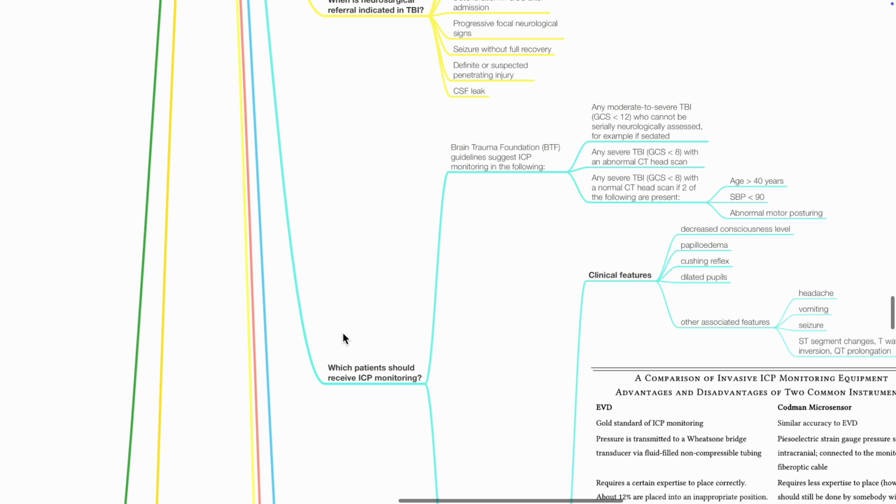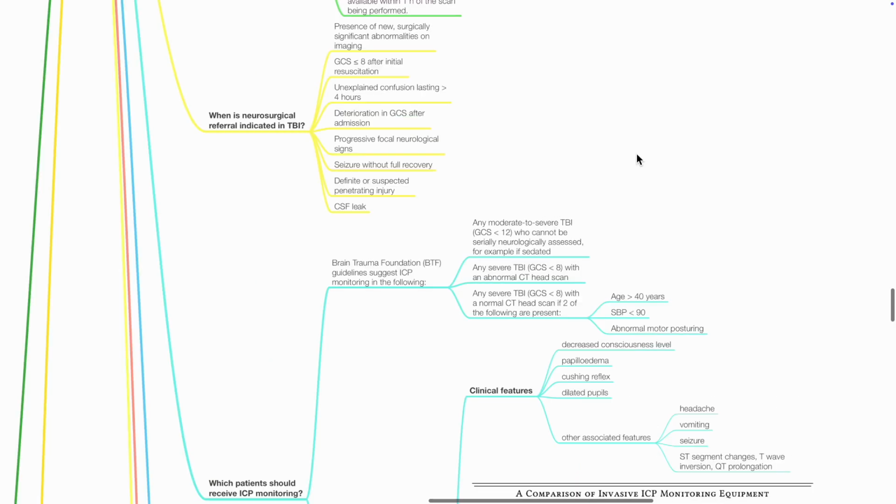Which patients should receive ICP monitoring? Brain Trauma Foundation guidelines suggest ICP monitoring in moderate to severe TBI, i.e. GCS less than 12 who cannot be serially neurologically assessed, for example if sedated, any severe TBI with an abnormal CT head scan, and any severe TBI with a normal CT head scan if two of the following are present: age more than 40, systolic blood pressure less than 90 mmHg, and abnormal motor posturing.